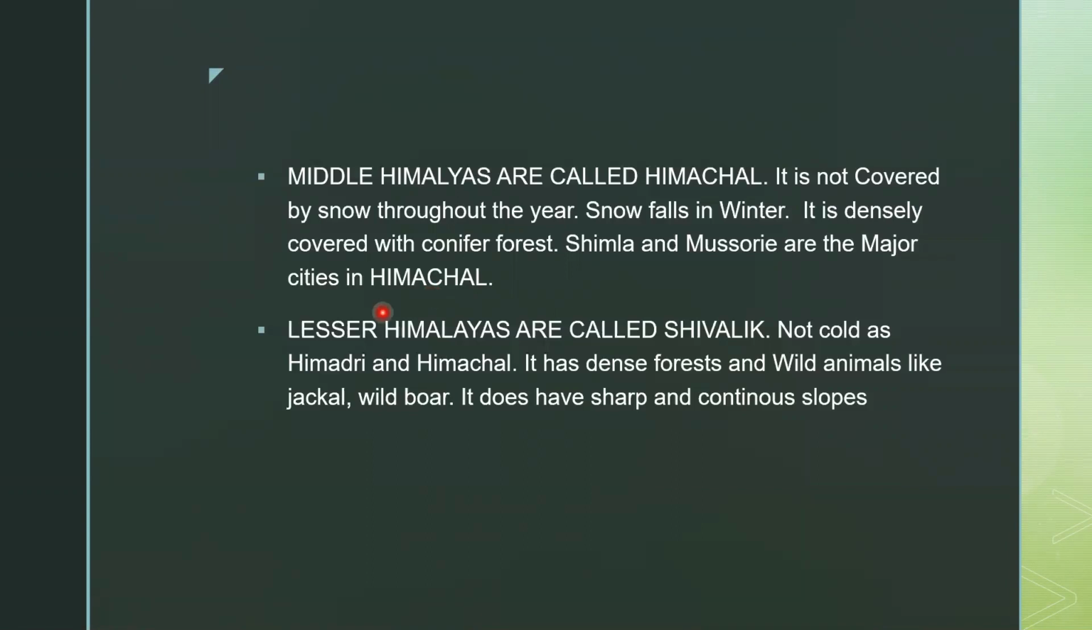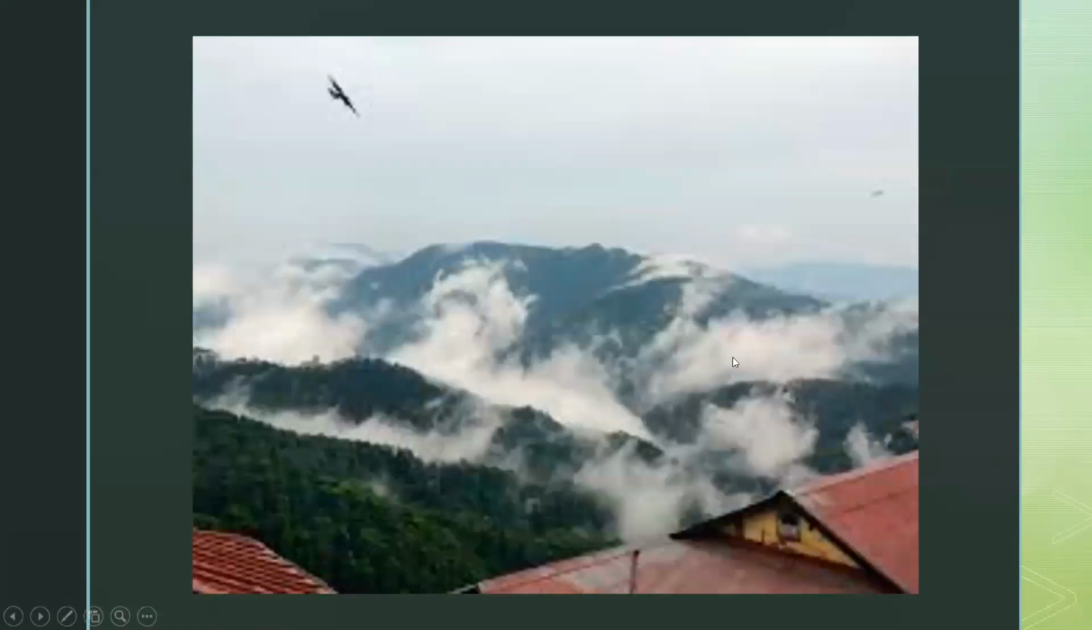Next is the Lesser Himalayas, that is called Sivalik. It is not as cold as Himadri and Himachal, and dense forests are also found. Wild animals are also found like jackal, wild boar, and it also has sharp and continuous slopes. So it is not as high as Himachal and Himadri. This is the photo of Himachal. You can see over here, city of Shimla.